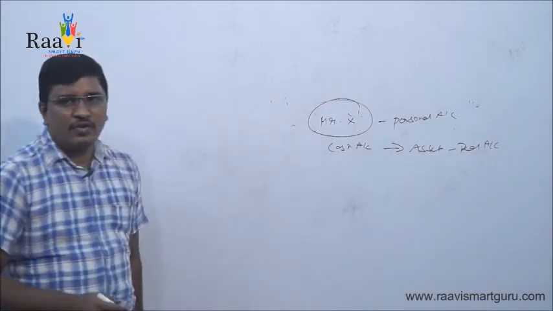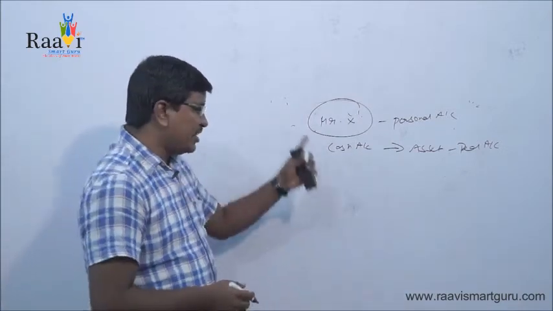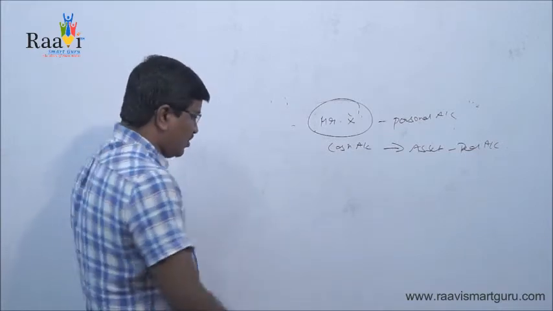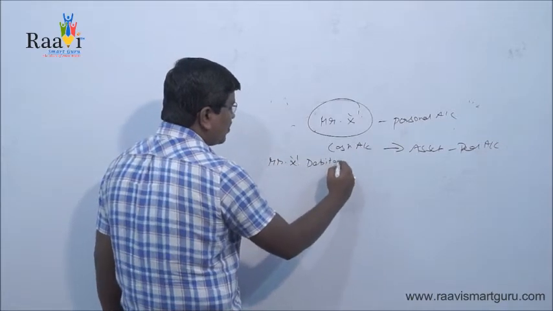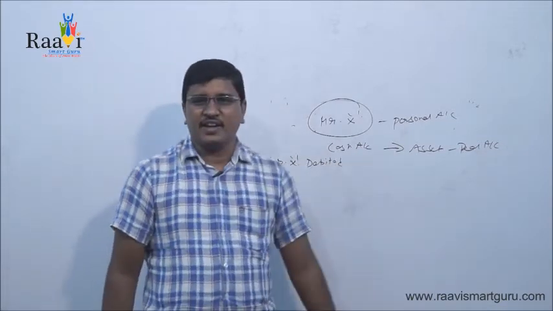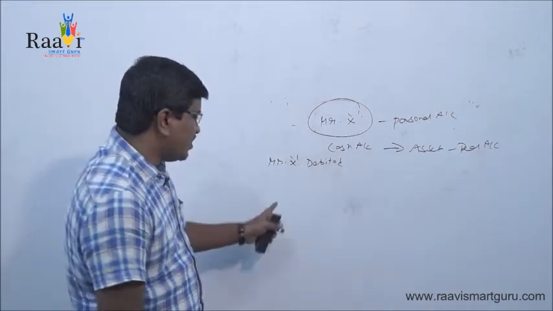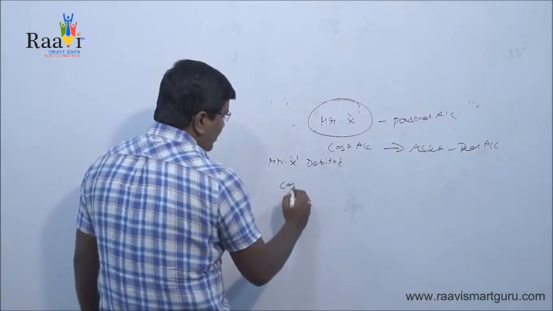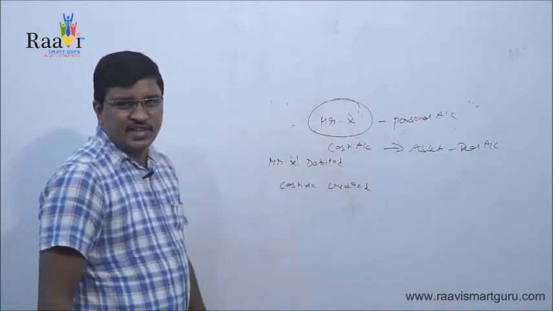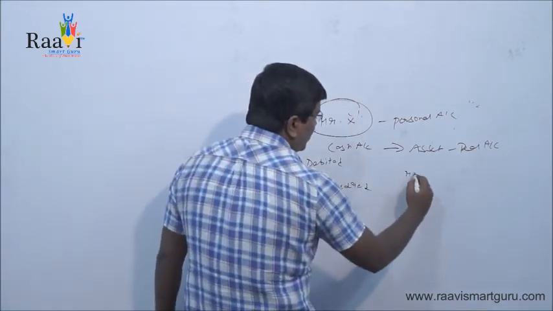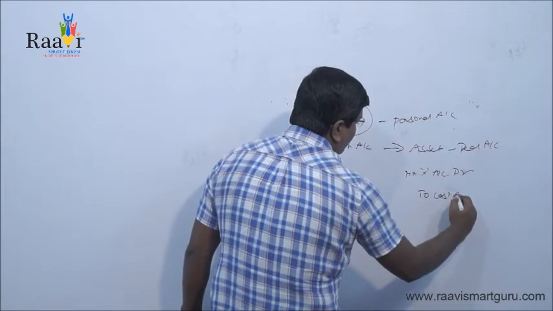If you apply the rule of personal account, what does it give? Debit the receiver, credit the giver. Who is the receiver in this case? Mr. X is the receiver, so Mr. X account should be debited. Cash is an asset, and asset is a real account, and the rule of real account is credit what goes out. In this case cash is going out, so cash account should be credited. As a journal entry, it will be Mr. X account debit to cash account.